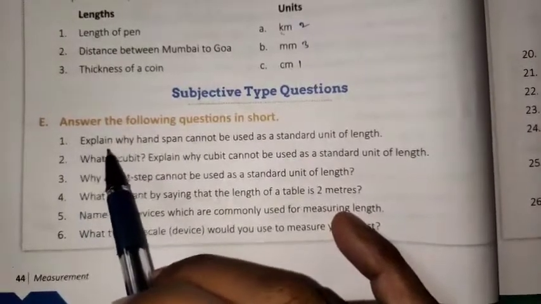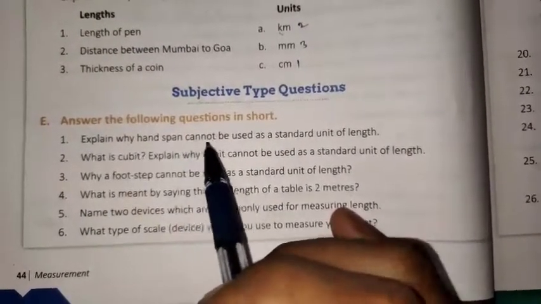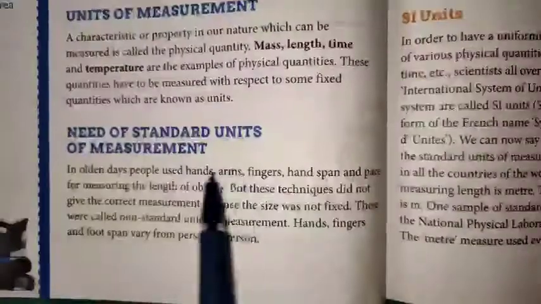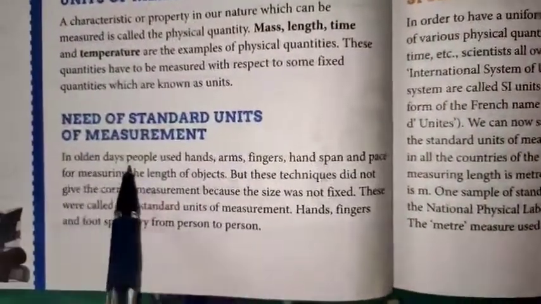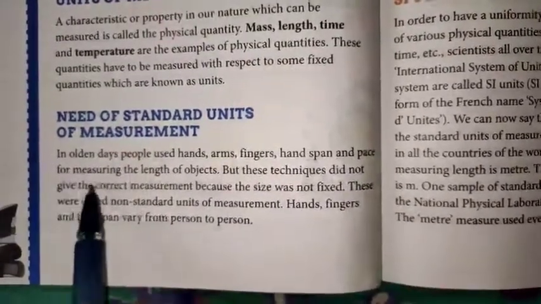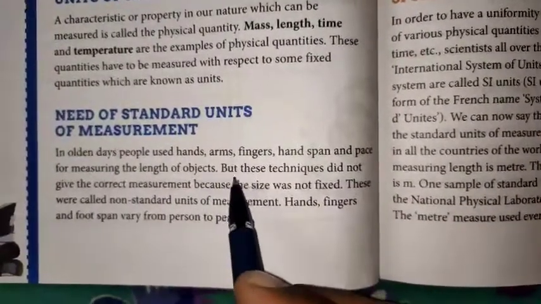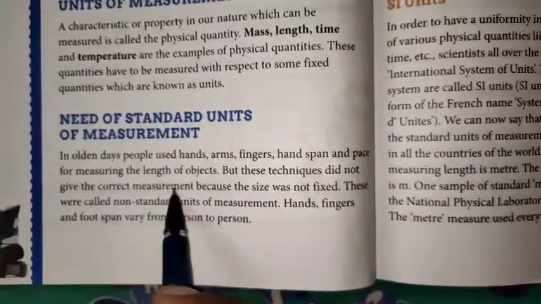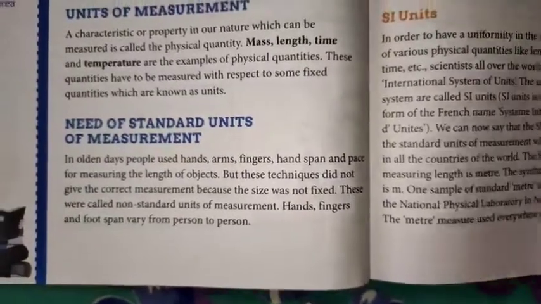The first question is, explain why hand span cannot be used as a standard unit of length. As we know, this is the hand span, and it cannot be used for measuring length. Why? Let us see what it says. In olden days people used hand, arms, fingers, hand span and pace for measuring the length of an object, but this technique did not give the correct measurement because the size was not fixed. That's why we can write our answer here.